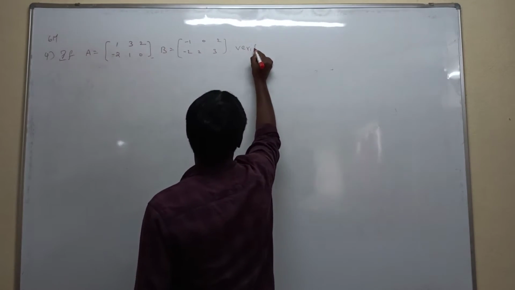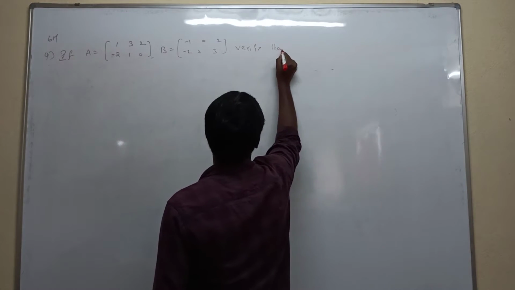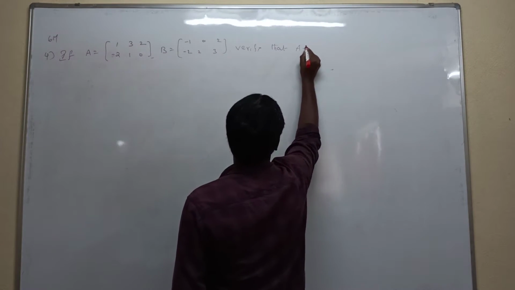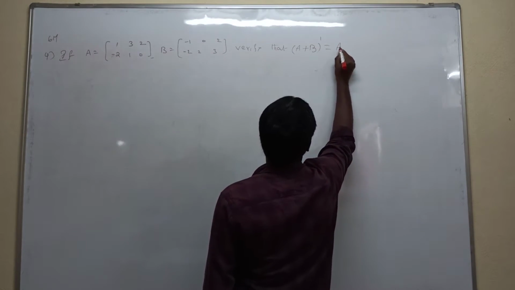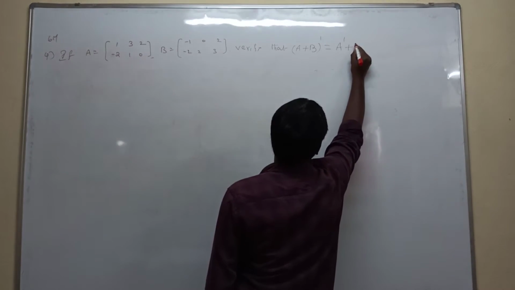Verify that (A plus B) whole transpose is equal to A transpose plus B transpose.